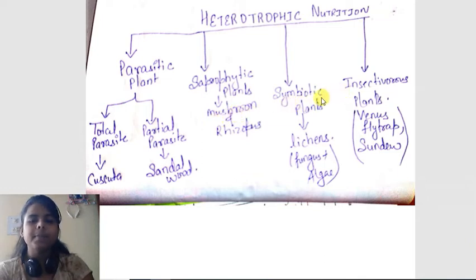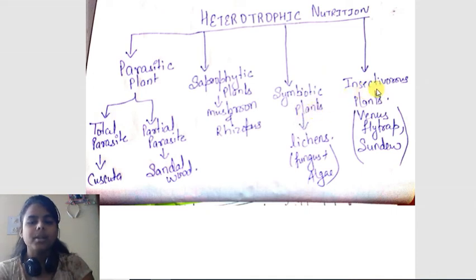Symbiotic plants means plants that live together in a mutual relationship. That means one provides nutrients for the other and the other provides nutrients for the first. Such as fungus, which provides water and minerals to algae, and algae prepares food and provides food to fungus. This mutual relationship between fungus and algae is known as lichens. So this is a symbiotic plant.